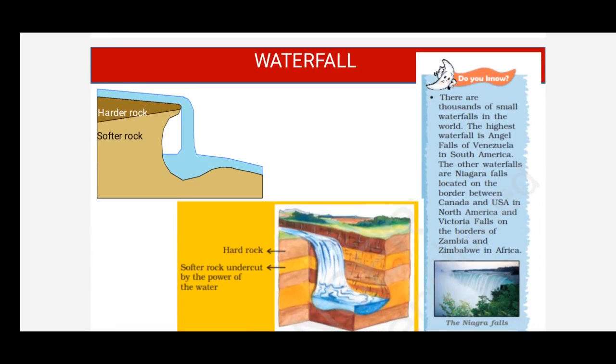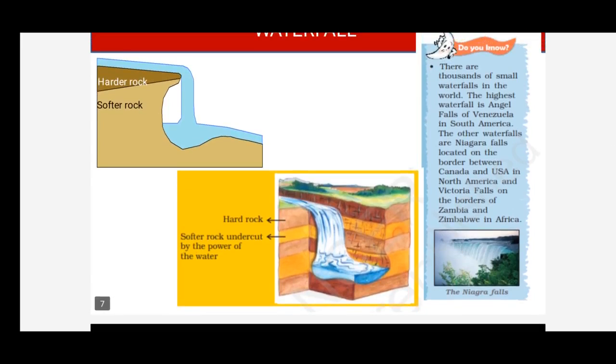Here, the depth of the soft rock has become much more because the erosional activity is happening continuously, making this hard and soft rock like a waterfall. That's what you can see in the textbook, where a picture is given, but it's not clear, children. But you can see the layers of hard and soft rocks, which may lead to the formation of a waterfall.